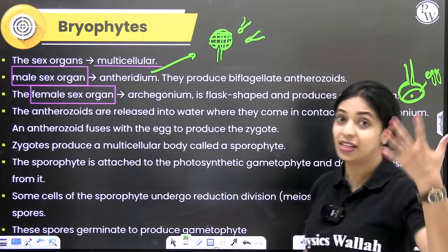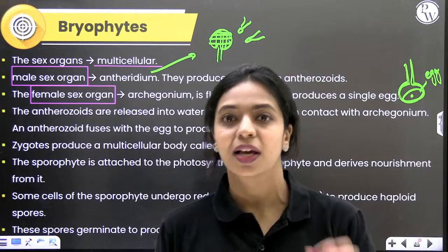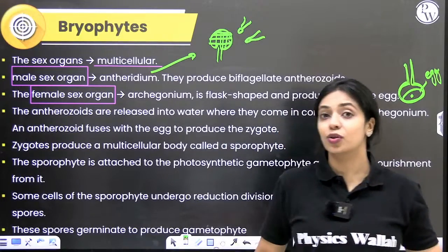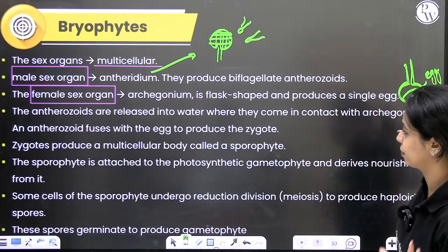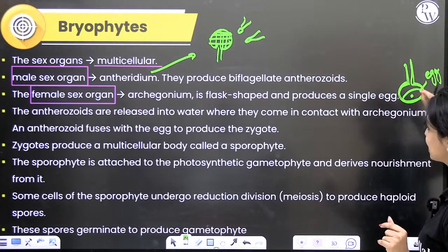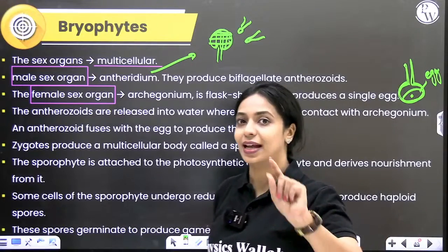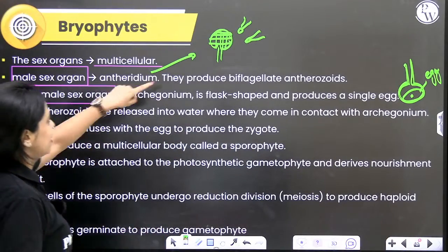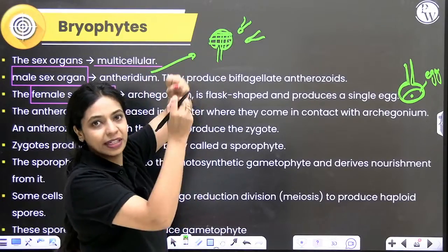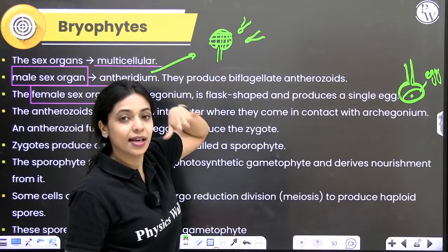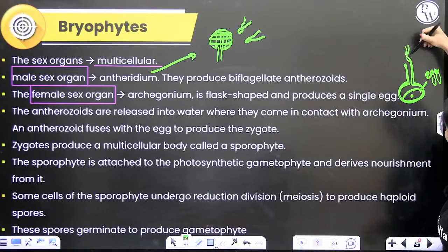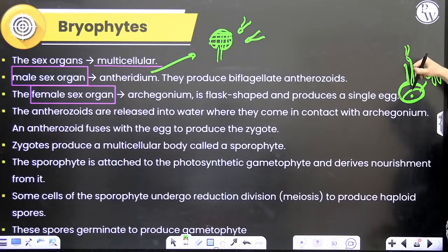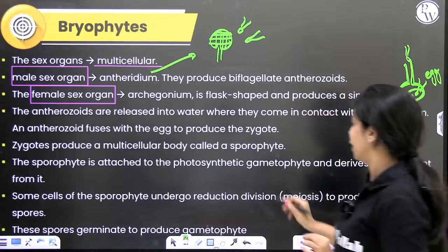Similar to how in humans many sperms are produced and only one egg per cycle is produced, over here also many antherozoids are produced in the antheridium and only one single egg cell is produced per archegonium in the venter. I already told you for fertilization water is required here. Once this antheridium dehisces and releases all of the antherozoids, they will swim in a thin film of water and reach the egg of the archegonium. They will move inside the neck of the archegonium and fuse with the egg, and then it will produce the zygote.